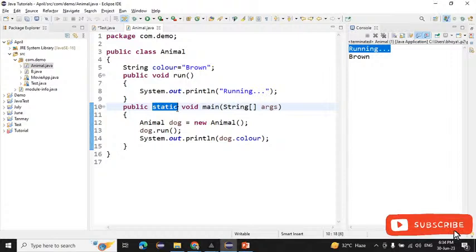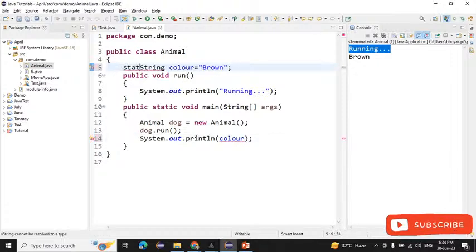The method which is created with the help of the static keyword is known as the static method, right? And a static method only allows the static variable. It will not allow the instance variable and the local variable also. So for that reason, we don't call the instance variable directly here. If you call it, it will give you the error. If you want to call it directly, you have to make this variable a static variable. After that, you can easily call that. See, now it is not giving any error. So this is all about the person object.